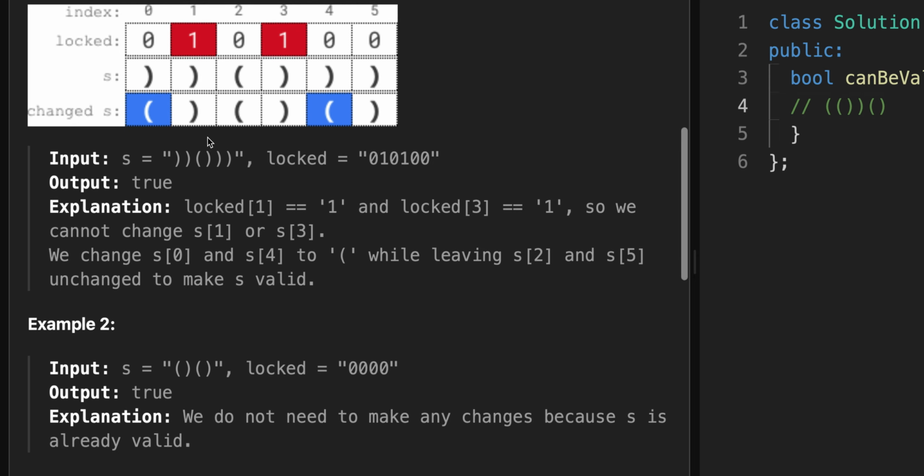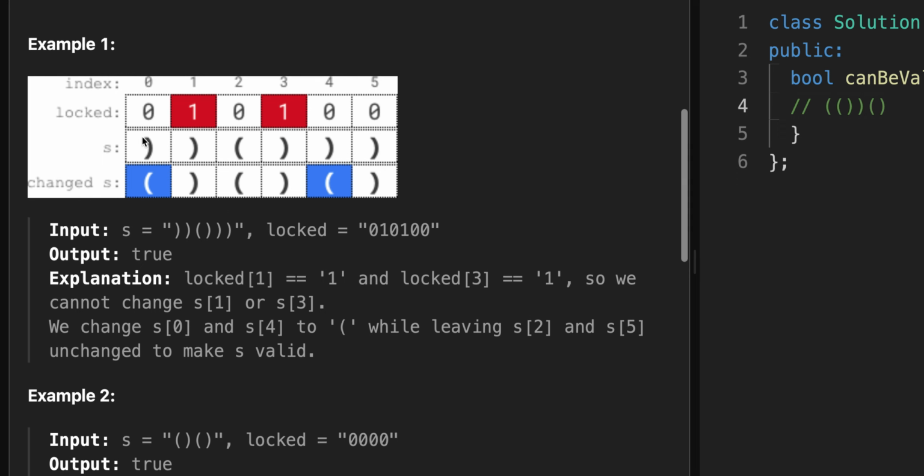So notice here at the 0th index of s we have a closed parenthesis, and that is not valid syntax.